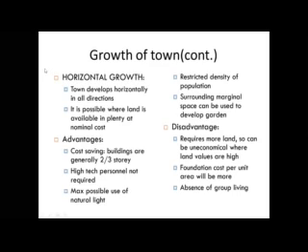The growth of the town in a horizontal plan is possible where plenty of land is available at nominal cost, right? For example, residential bungalows are called horizontal growth. Here the advantages are given: cost saving, buildings are generally 2 to 3 stories, high technical personnel not required, maximum possible use of natural light, restricted density of population, and surrounding margin space can be used to develop a garden, right?